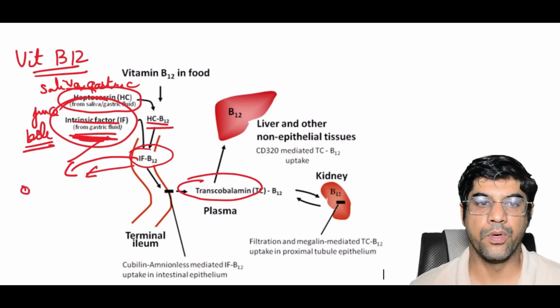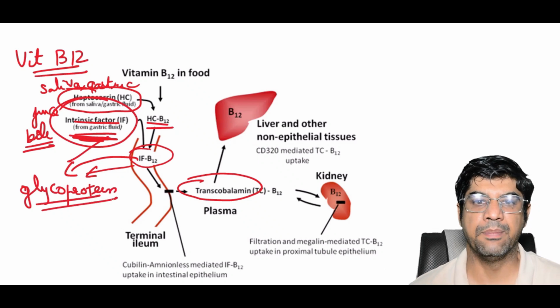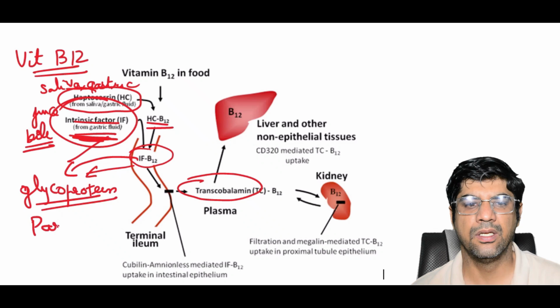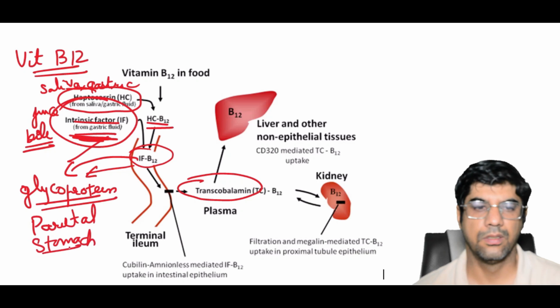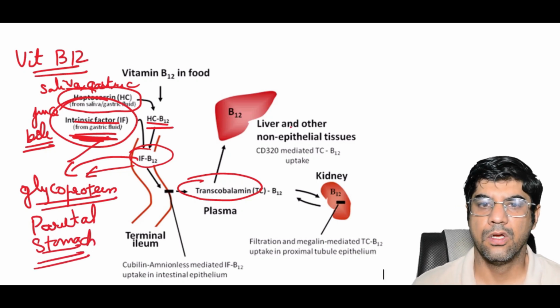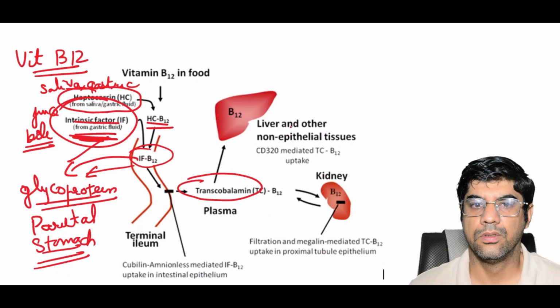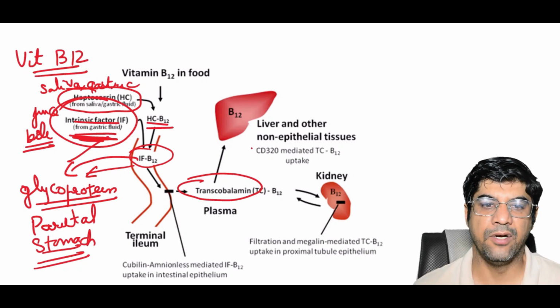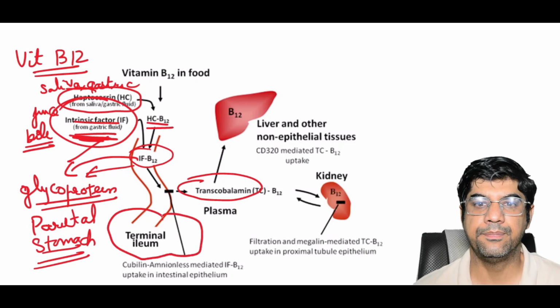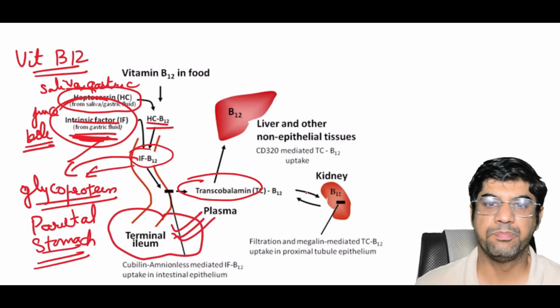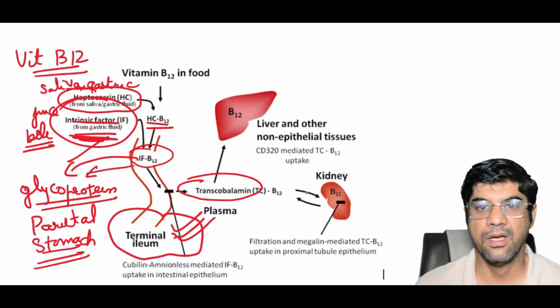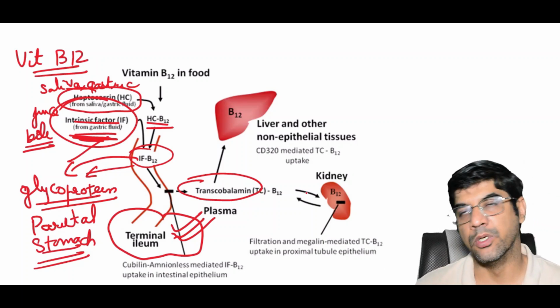The intrinsic factor is a glycoprotein secreted by the parietal cells of the stomach. So vitamin B12 then binds to intrinsic factor. This complex travels to the terminal ileum, where it binds to a specific receptor of the mucosal brush border, facilitating absorption into the mucosal cells.